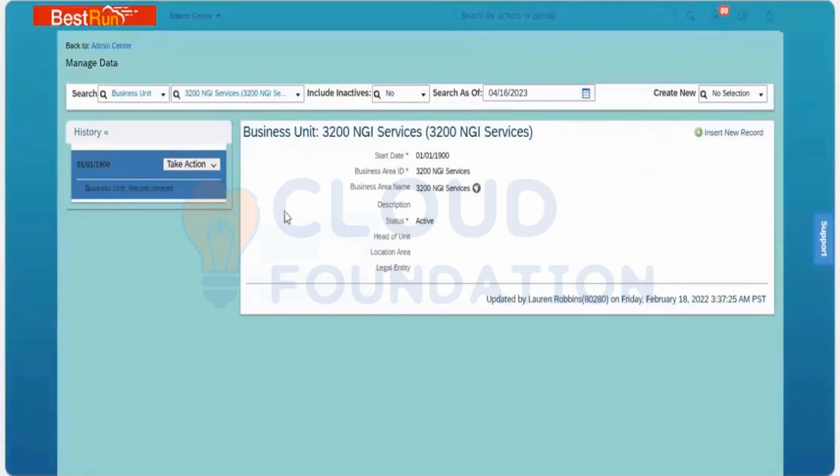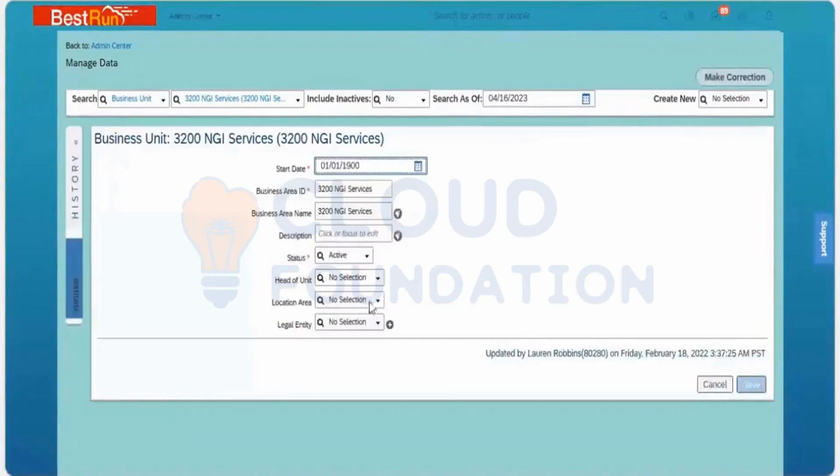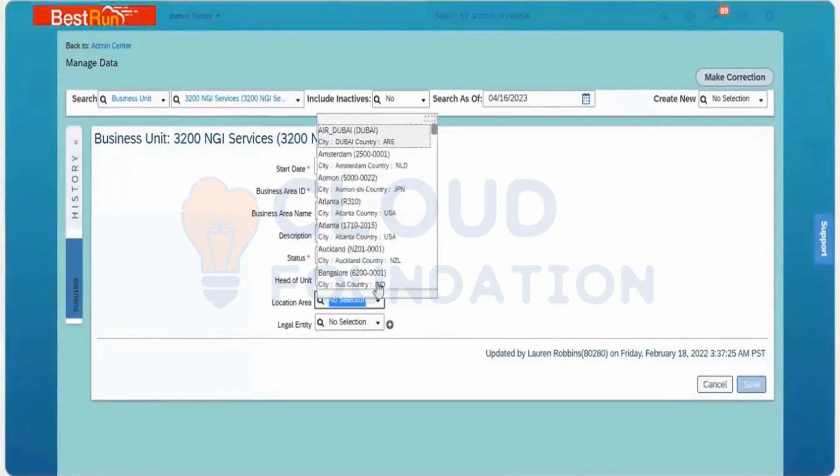Now you can see location area. And location area you can see here. All the locations will be coming here, where it is defined. Manage your pay structure. Correct.